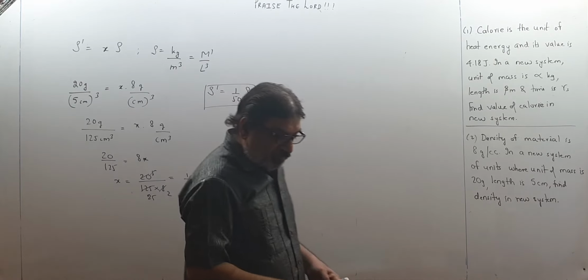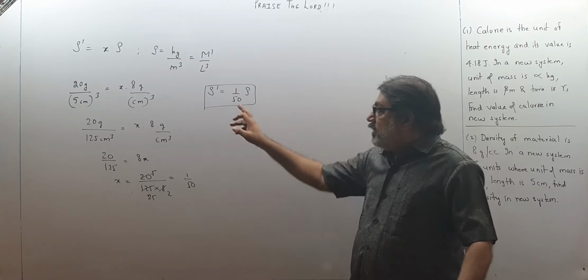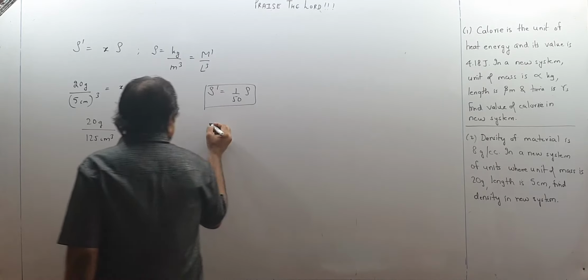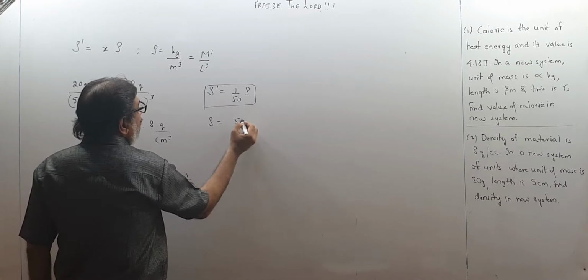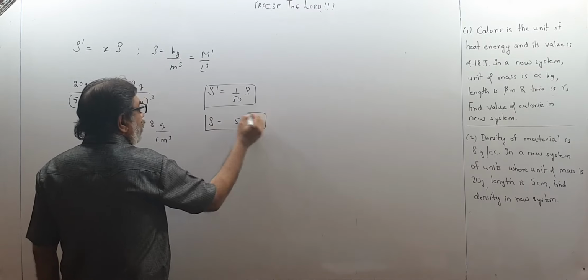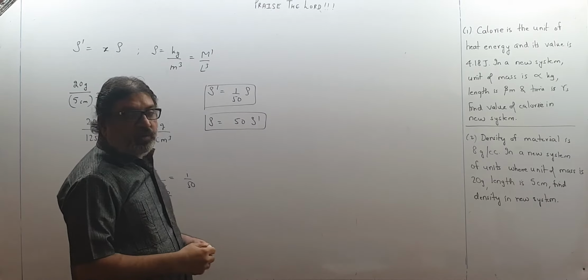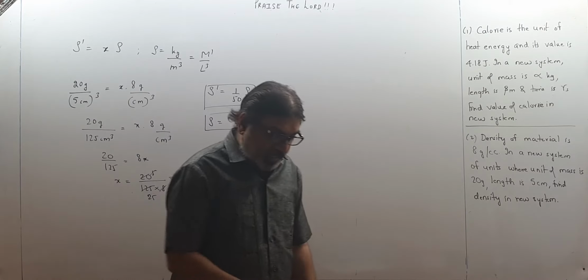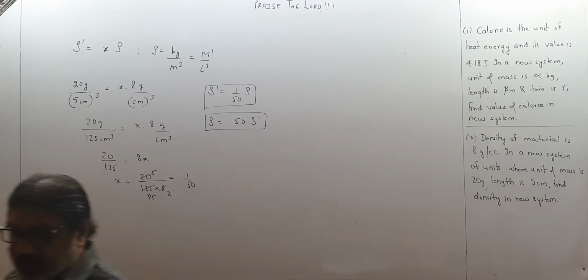That is what I have to think. So rho dash is 1 upon 50 times the old value, or I can say the old value is 50 times the new value. Rho is 50 times the new units, or new units are 1 upon 50 times the old units, like this. Please pause and copy, children.